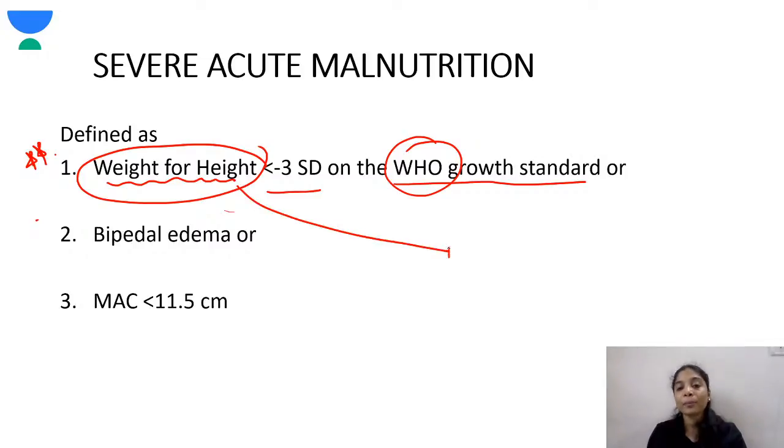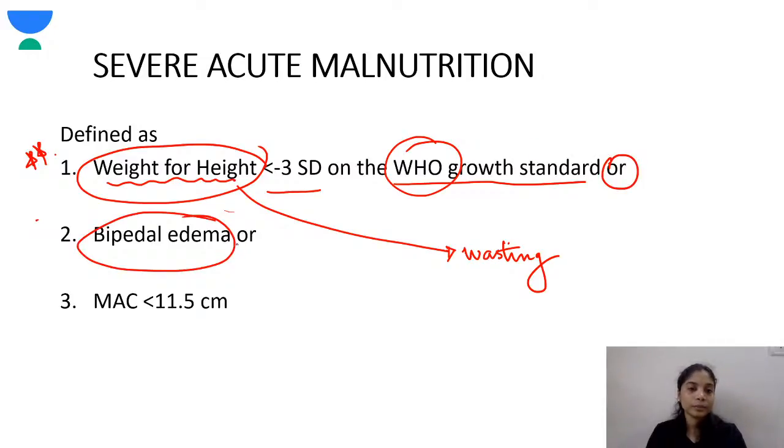So weight for height indicates what? Weight for height indicates wasting, thinning. Next, or presence of bipedal edema. If the child just has bipedal edema and not necessarily -3 standard deviation of weight for height on the WHO chart, bipedal edema is also enough. Or if the mid-arm circumference is less than 11.5 centimeters. Okay.